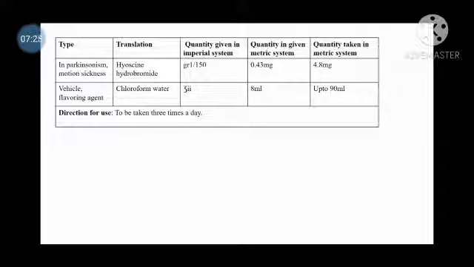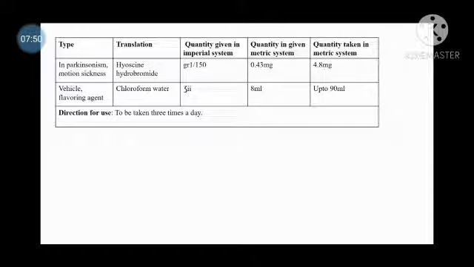The 1/150 grain is 0.43 milligram, the quantity given in the metric system. The last column, quantity taken in the metric system, is for 90 ml. So for 90 ml of preparation, hyoscine hydrobromide will require 4.8 milligram.